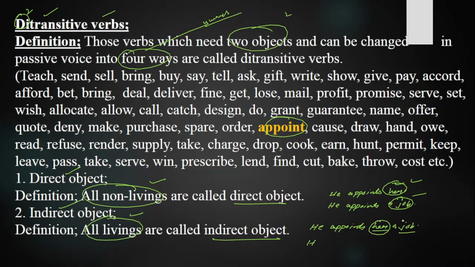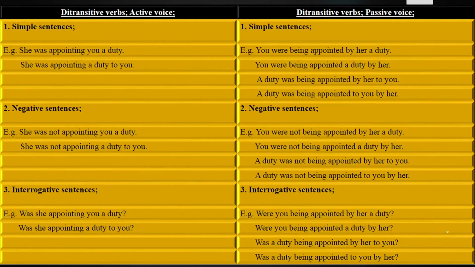And the second way: mostly we bring the indirect object at the beginning and the direct object at the end. But if you want to shuffle the places, your indirect object will be followed by a preposition. She appoints a job to her. So this is how we change it in active voice in two ways. Our main target is how we are going to change it from active voice into passive voice, which we will be discussing.